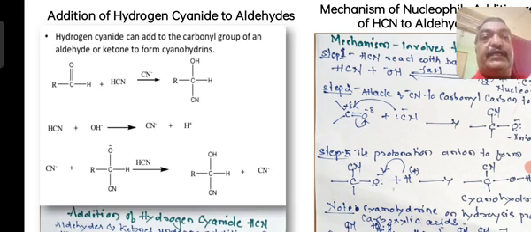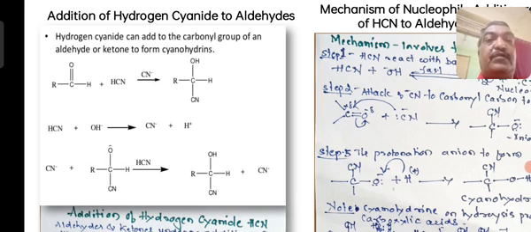So in this case, HCN will ionize by reacting with base. It is a base catalyzed reaction to form cyano group and H plus. Okay, and that CN minus will attack the aldehyde to form RCH(O minus)CN.